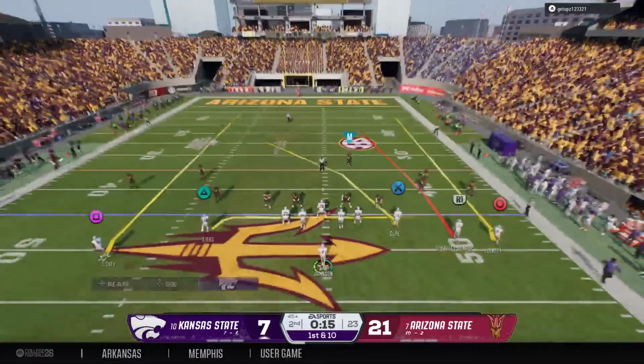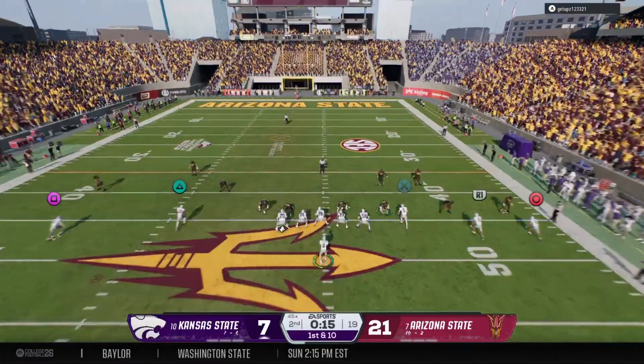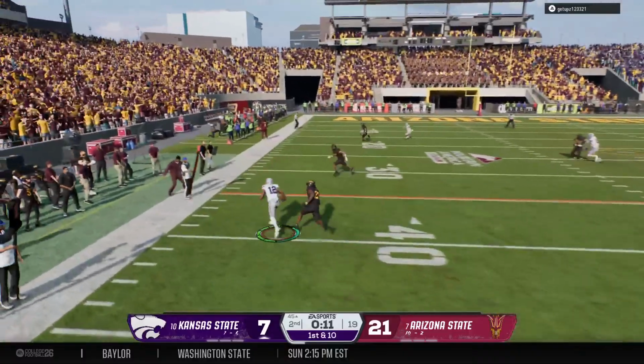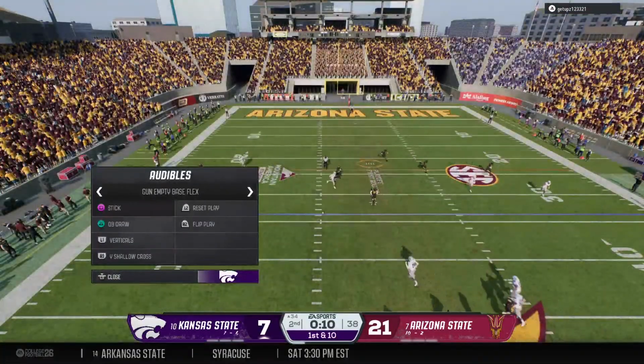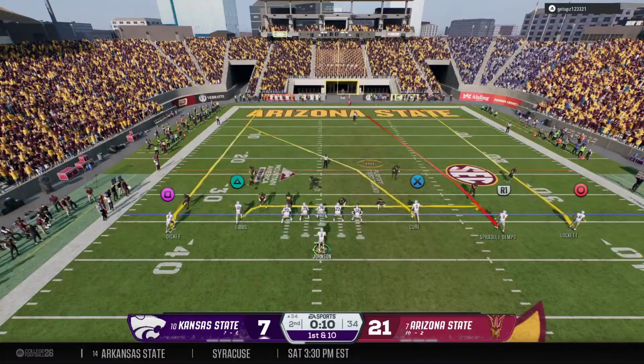So the offense looking to be efficient here. Not much time remaining before the end of the half. On 1st and 10, they'll look to throw it. The receiver grabs it. Heads out of bounds after a solid gain. Kansas State getting set with a 1st and 10 coming up.